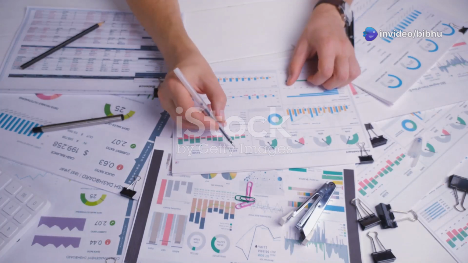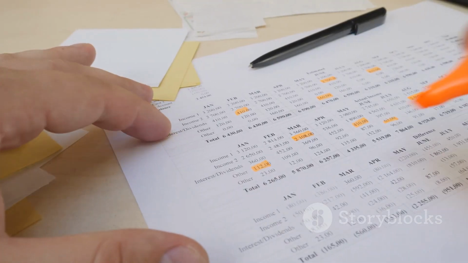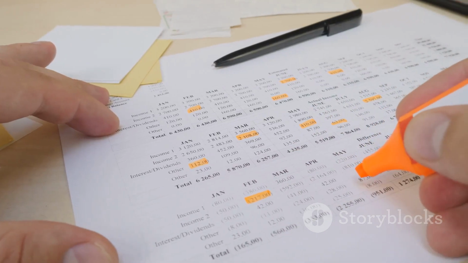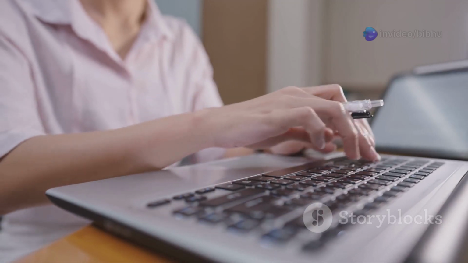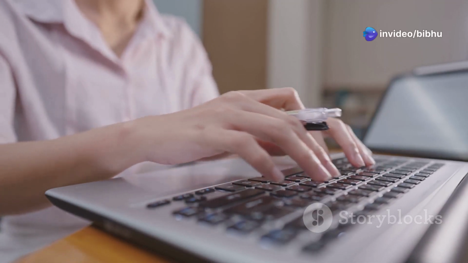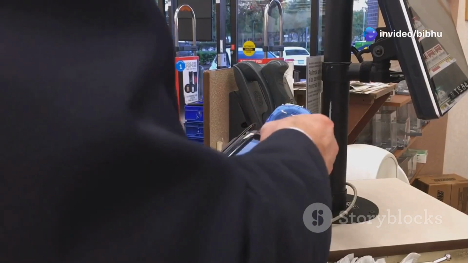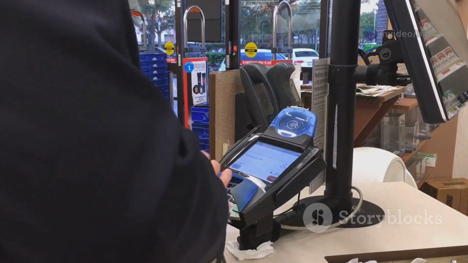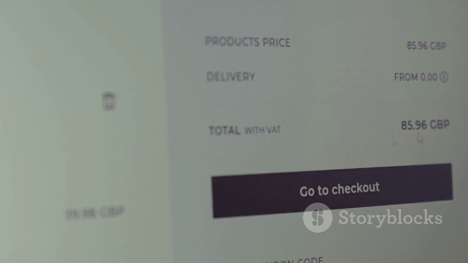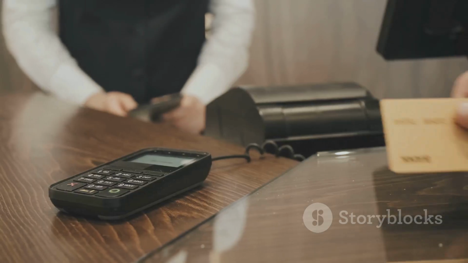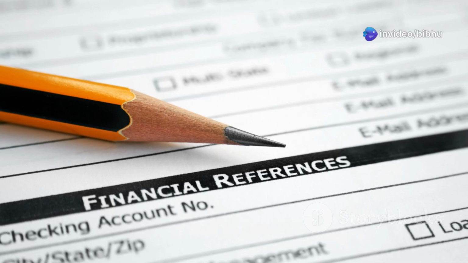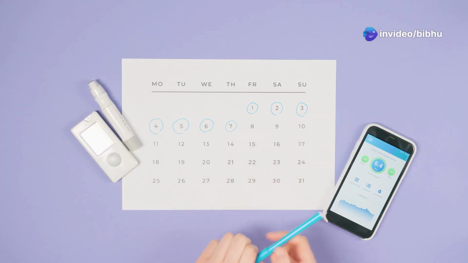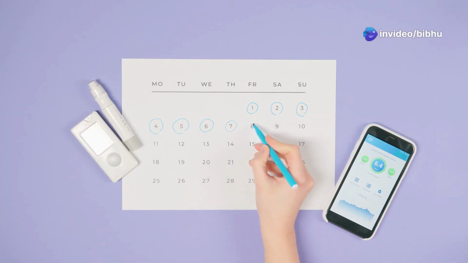Accounting standards cover several key areas. Two of the most important are recognition and measurement. Let's start with recognition. Recognition in accounting means deciding when an item should be recorded in the financial statements. It's about timing. For example, when should a company record a sale as revenue? Is it when the order is received? Or when the goods are delivered? Or when the payment is received? Accounting standards provide clear criteria for this. These criteria help ensure that items are recorded in the correct accounting period.